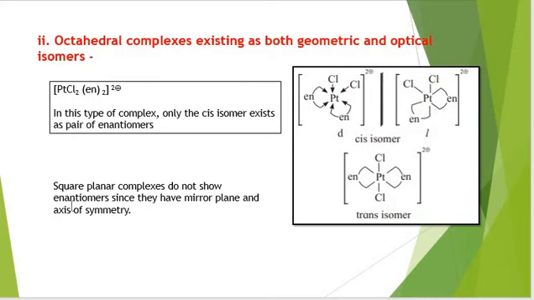Unlike these, square planar complexes do not show enantiomers, since they have a mirror plane and an axis of symmetry.